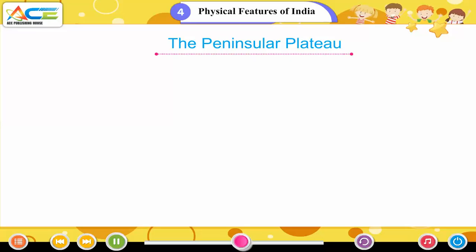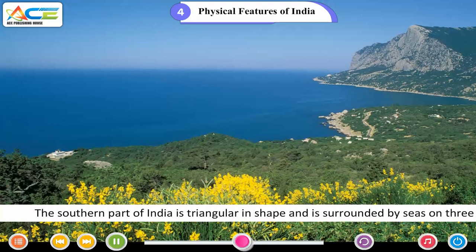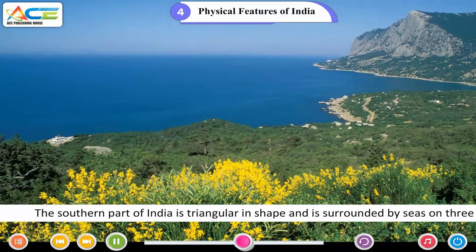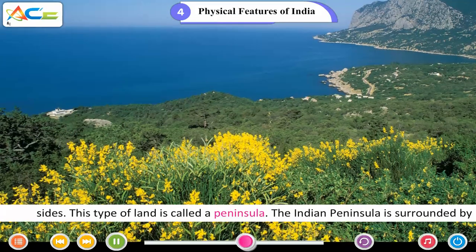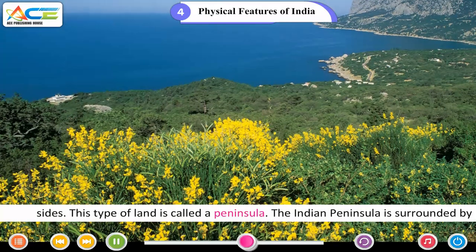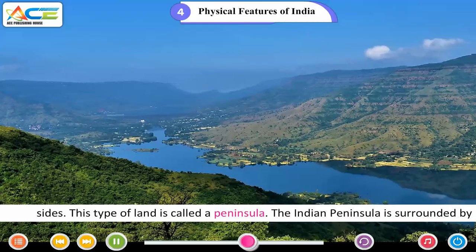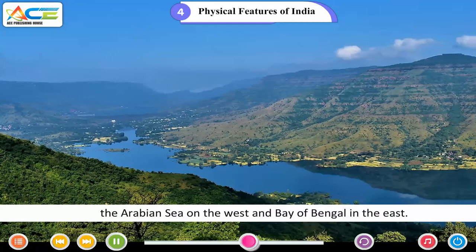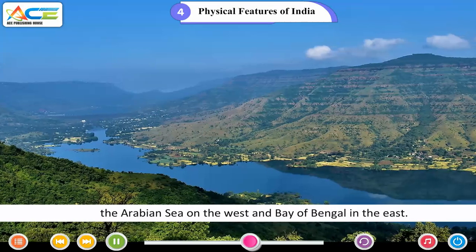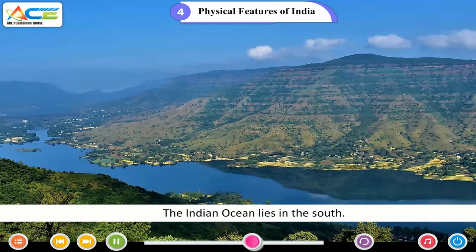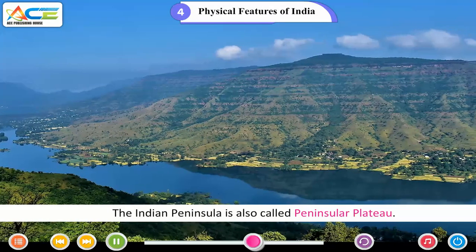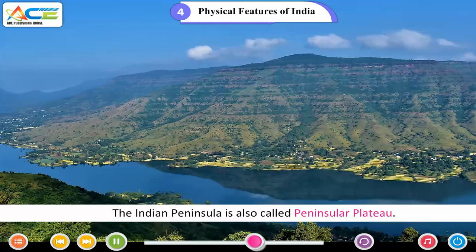The Peninsular Plateau. The southern part of India is triangular in shape and is surrounded by seas on three sides. This type of land is called a peninsula. The Indian peninsula is surrounded by the Arabian Sea on the west and the Bay of Bengal in the east. The Indian Ocean lies in the south. The Indian peninsula is also called the Peninsular Plateau.